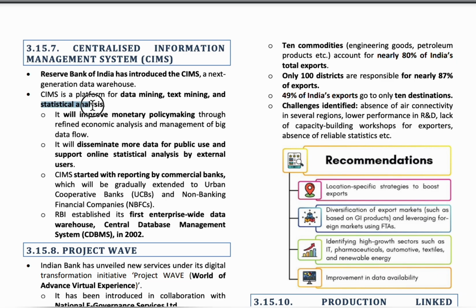So here statistical analysis means analyzing and interpreting of data. Okay, for data mining, text mining, and statistical analysis, RBI has introduced the centralized information management system.